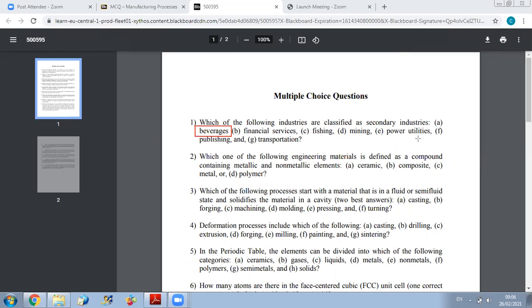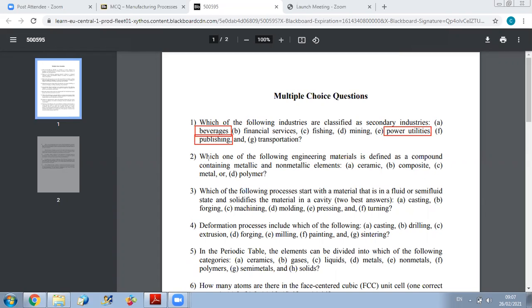Now, power utilities, here we are coming up with new equipment to be used. So this part is secondary industries. And for publishing, we are transforming primary materials into books and journal papers. So this is also a secondary industry. While transportation is a service sector. So you should know the definition of primary, secondary, tertiary to be able to answer this question.